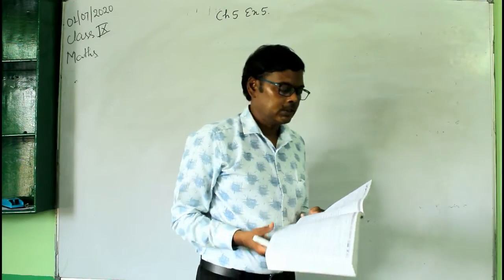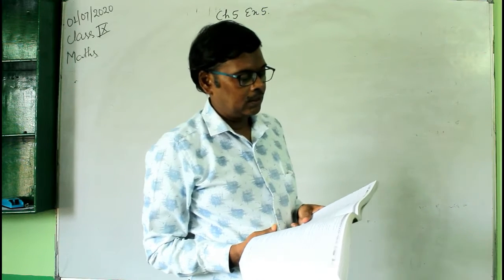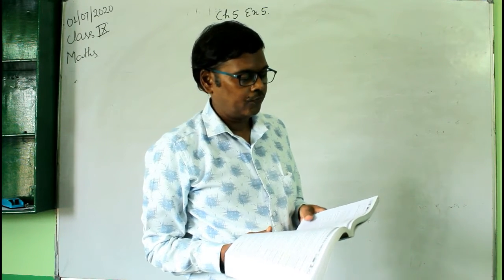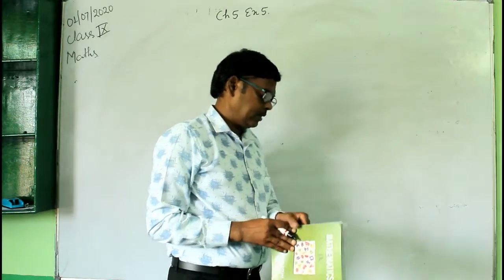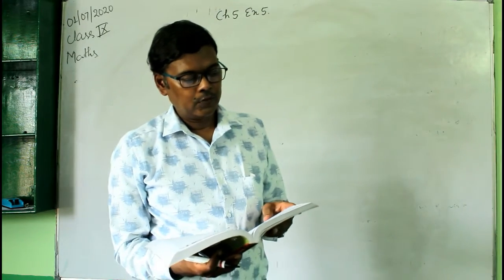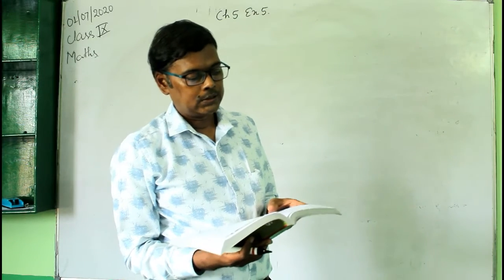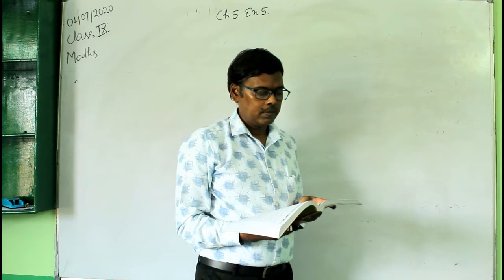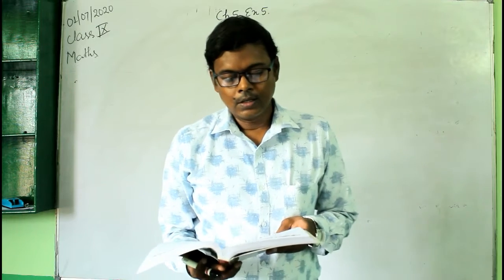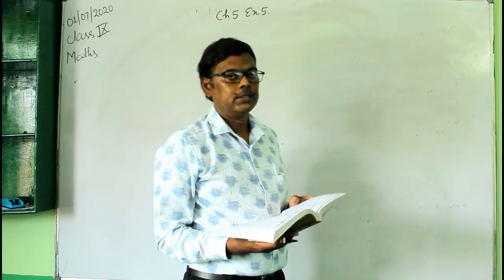What is the first question here? Read. Starting at 10 a.m. a man walks at the rate of 5 km per hour. Starting 2 hours later, another man follows him on bicycle at the rate of 7 km per hour. Determine when and where they will meet.